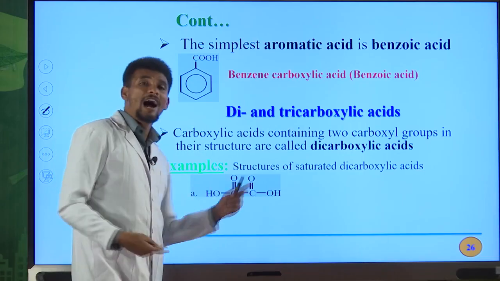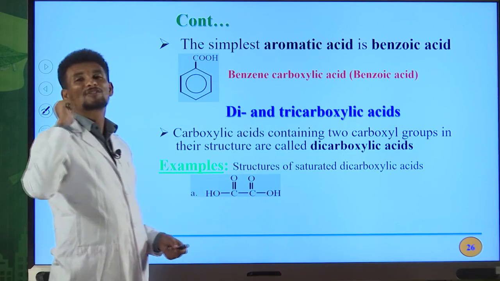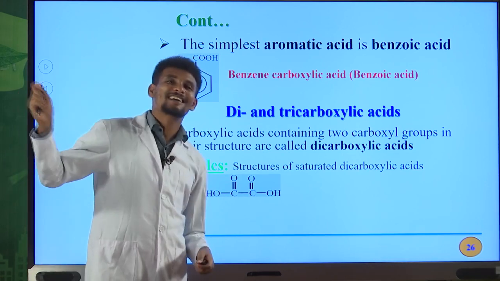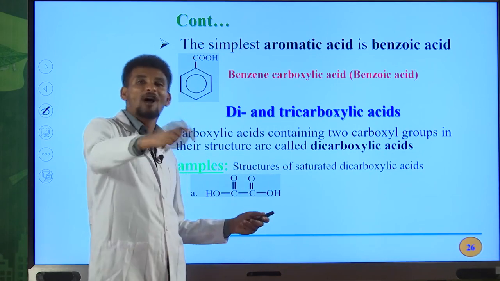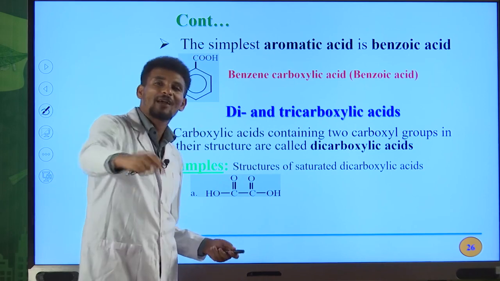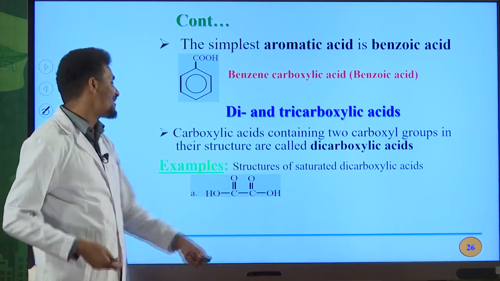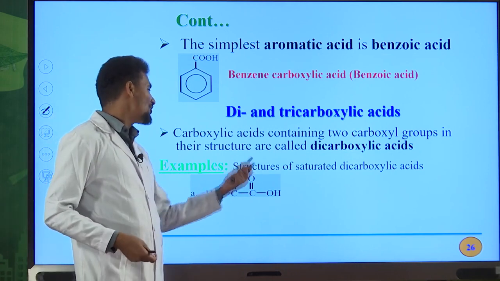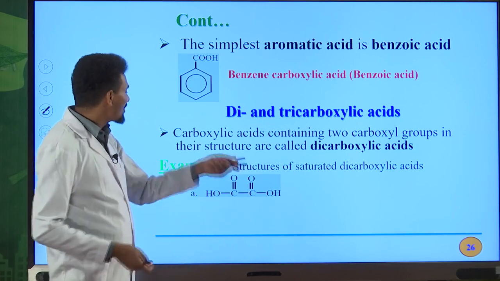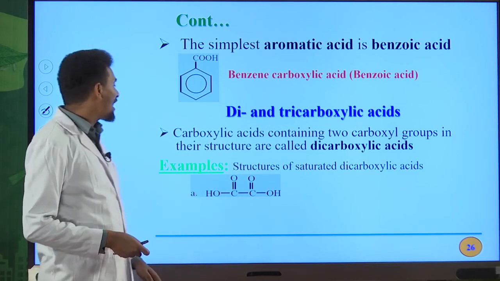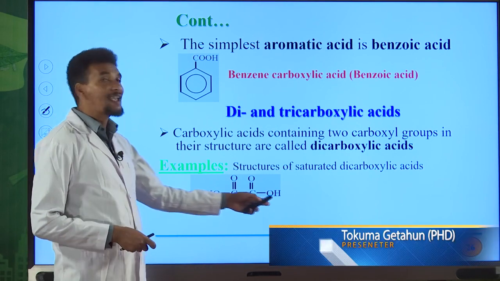In naming the IUPAC name for such types of organic compounds, all the time you must use dioic acid as a suffix. Okay, 2 carbon atoms, ethane, then ethane dioic acid, propane dioic acid, butane dioic acid, pentane dioic acid. It continues just like that. But the common name for this dicarboxylic acid is oxalic acid. Oxalic acid is the common name for this dicarboxylic acid. Its IUPAC name is ethane dioic acid.